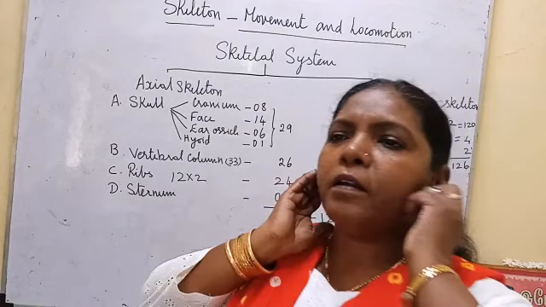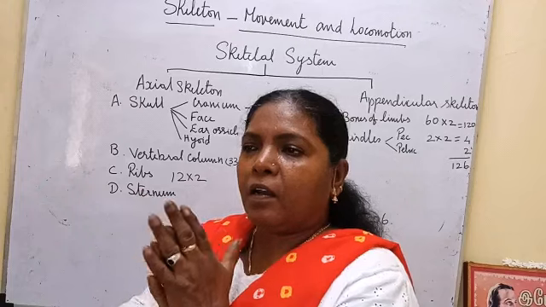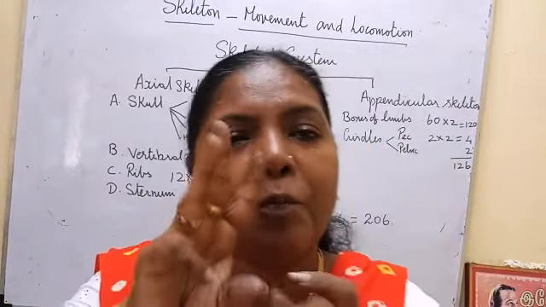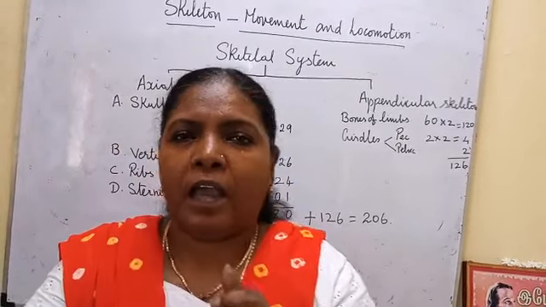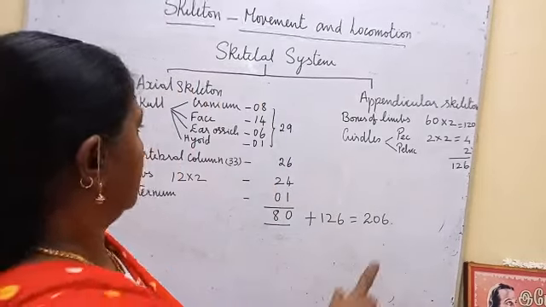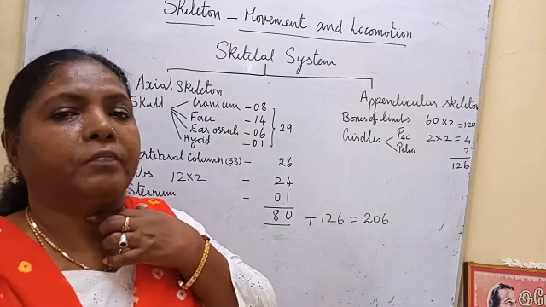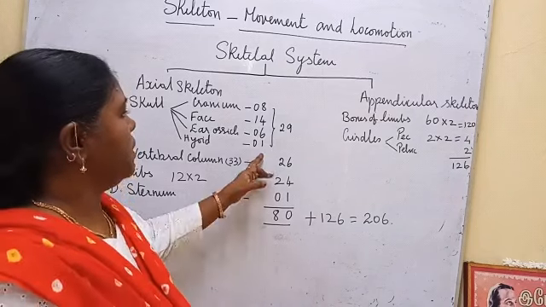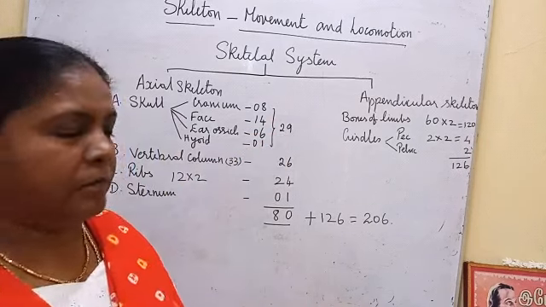Now the ear ossicles, the structure of the ear, you would have learned already in your classes. Inside the ear, 3 bones are the ear ossicles: incus, stapes, malleus. There are 3 bones in each ear, altogether 6 ear ossicles. Then the hyoid bone, 1 bone. So all these together, 29 bones are there in the skull.